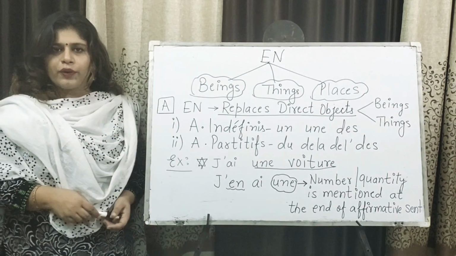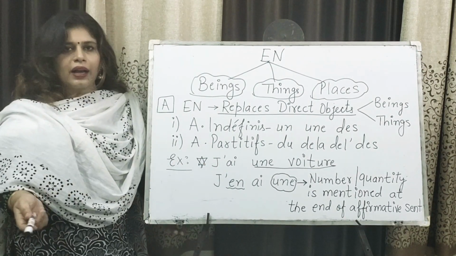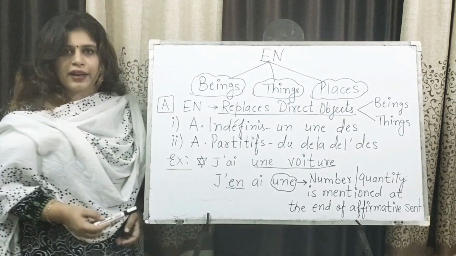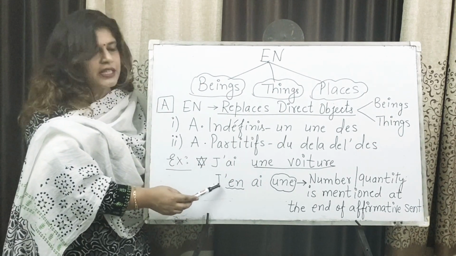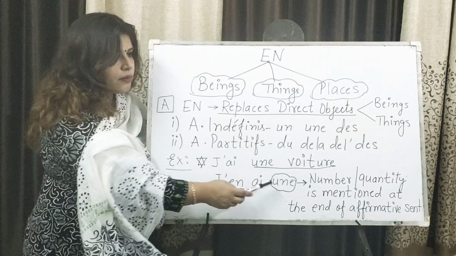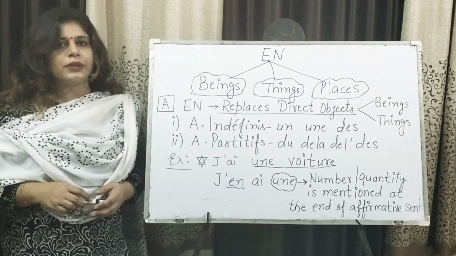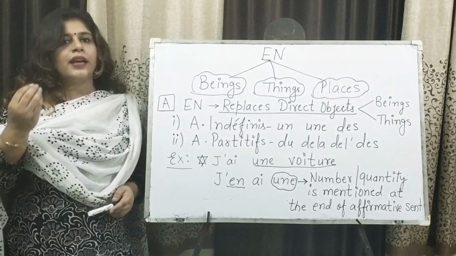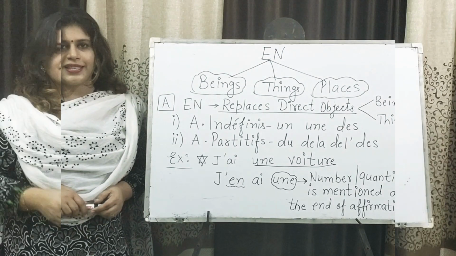Let's learn it better with the help of one example. J'ai une voiture. I have a car. Now see, it is the direct object of the verb avoir, with the indefinite article une. What do we need to do? We need to replace this voiture with en, which is j'en ai. And now see what is the most important thing here: une. I have ended my sentence with the quantity because it is the rule whenever we use en, that numbers and quantities are to be mentioned at the end of the sentence in any positive sentence where en is there, not in negative sentences.